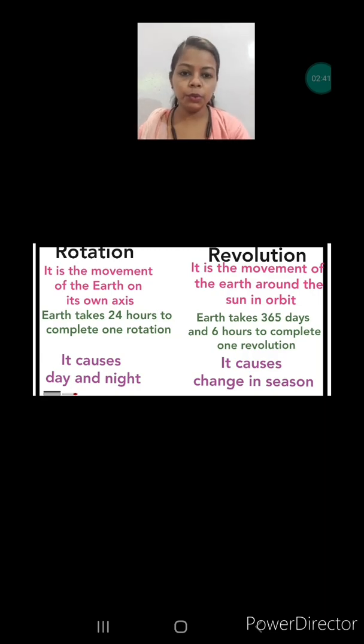Just now I told you the orbit of the earth is not circular, it is elliptical. So sometimes it comes near to the sun and sometimes it goes far from the sun. When it comes near to the sun, the hemisphere which faces the sunlight has summer and the other hemisphere has winter. So only because of the revolution the season is changing. So these are the differences between rotation and revolution, and it is a very important question. That's why I am discussing it. You should know the difference between revolution and rotation.